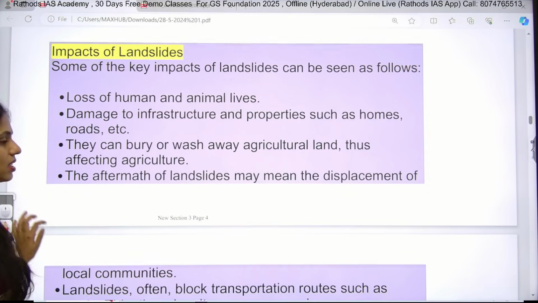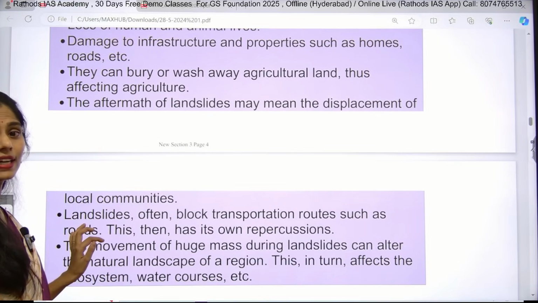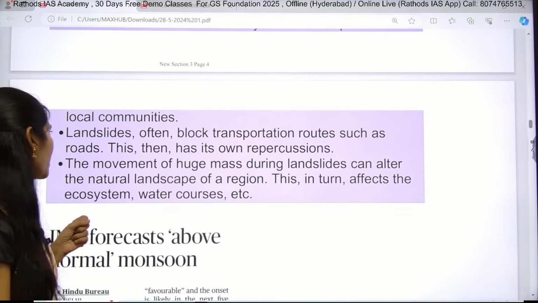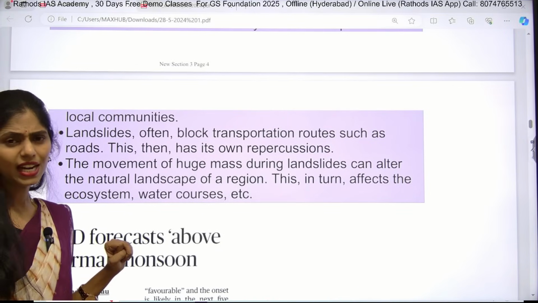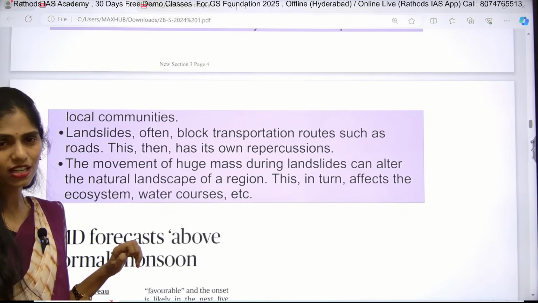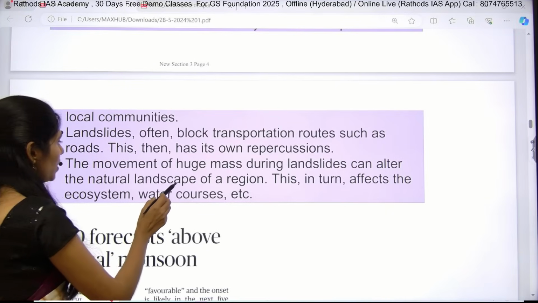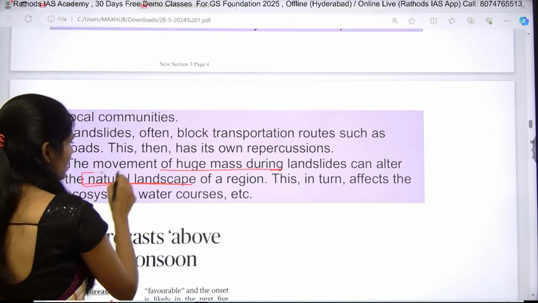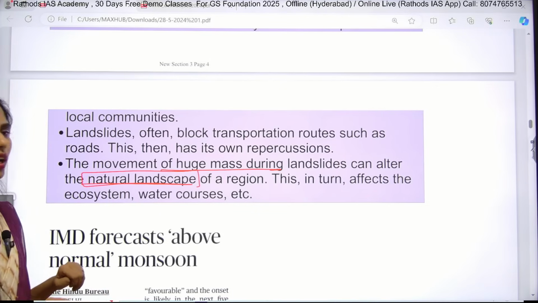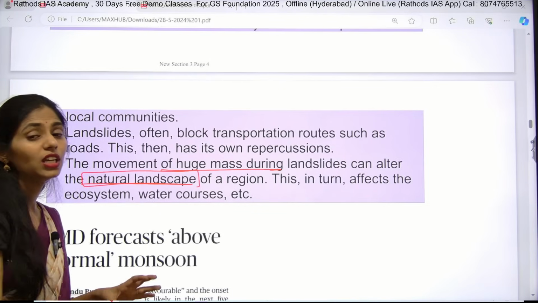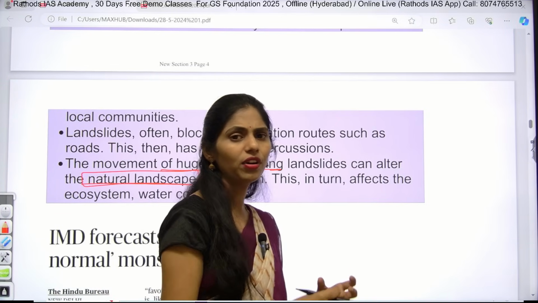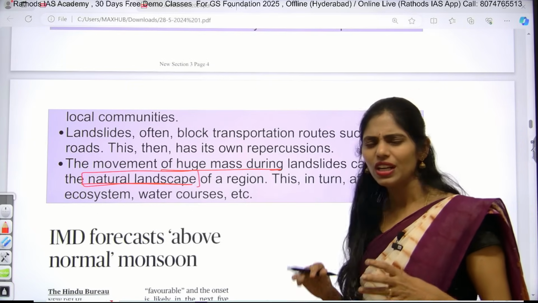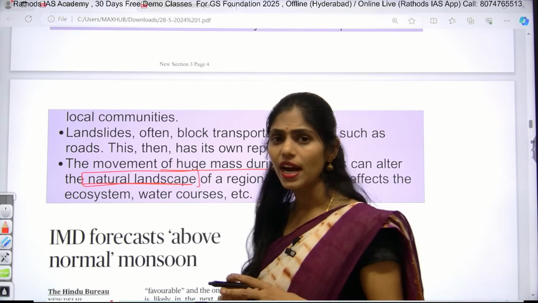And next, landslides will sometimes lead to displacement of local communities. So it is also one impact. Even if there is any landslide, it will block transportation, and the movement of huge mass during landslides can alter the natural landscape of the region. In this way it will affect the environment, ecosystem, biodiversity, everything will be affected because of landslides. So I covered each and everything which is very important regarding landslides.